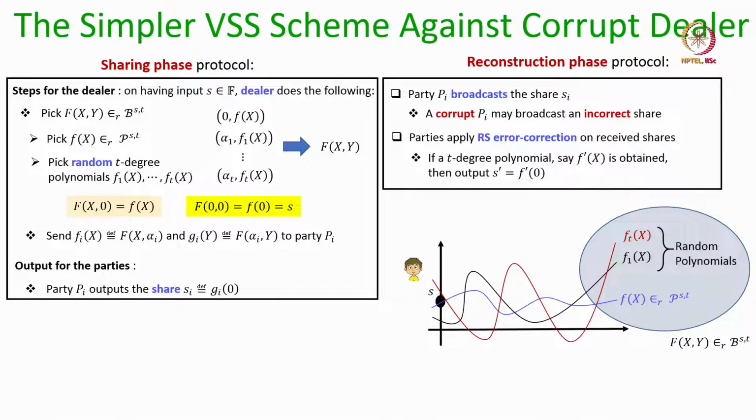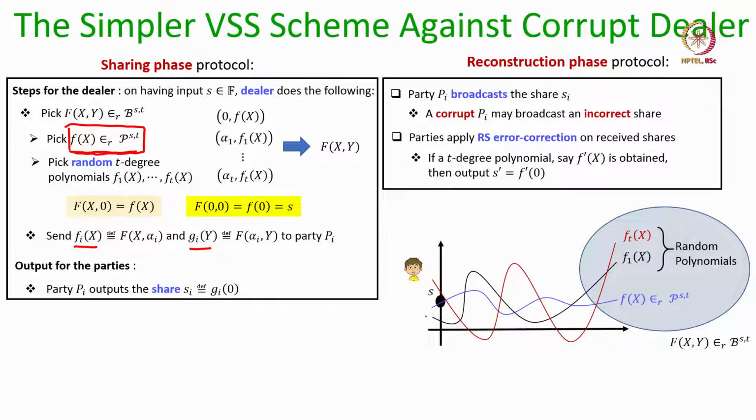The dealer first picks a sharing polynomial of degree t whose constant term will be the secret, and then it embeds this sharing polynomial in a random bivariate t degree polynomial, and the ith party is provided the ith row polynomial and ith column polynomial on that bivariate polynomial. Each party outputs the constant term of the received column polynomial as its share.